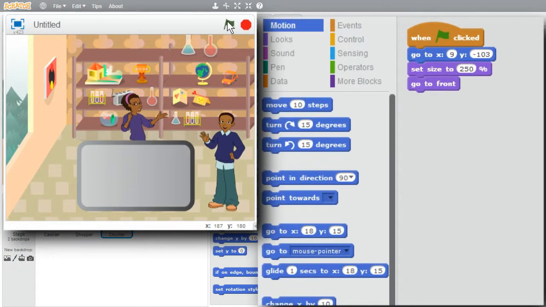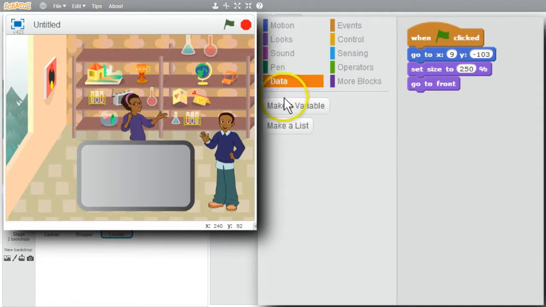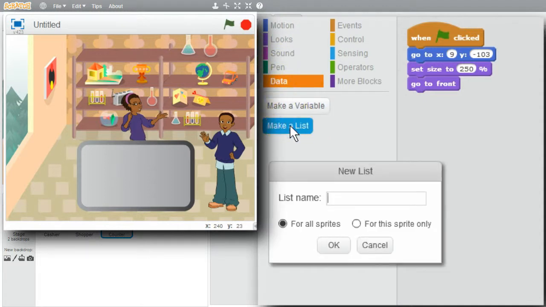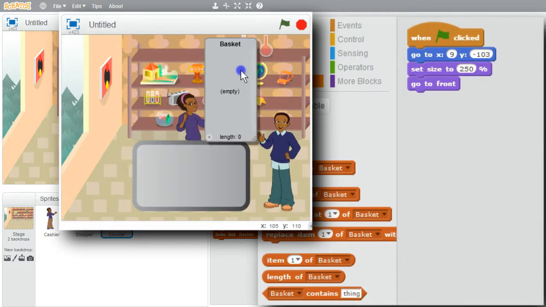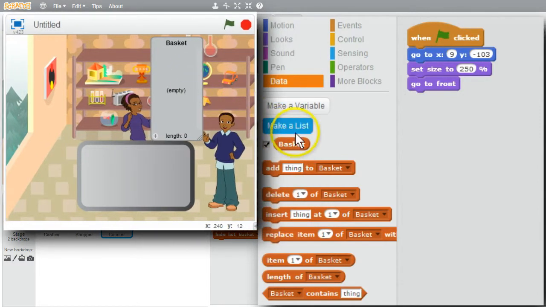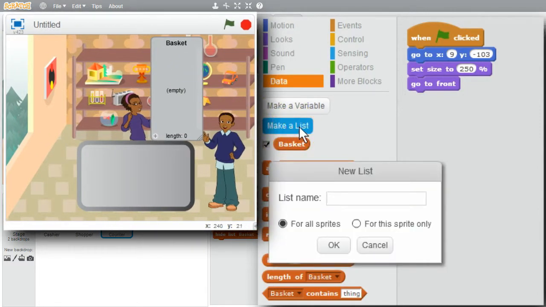I'll create the basket and shopping bag lists now. Go to Data, make a list, basket. I'll leave it for all sprites, okay. Move it over. Make a list, shopping bag.